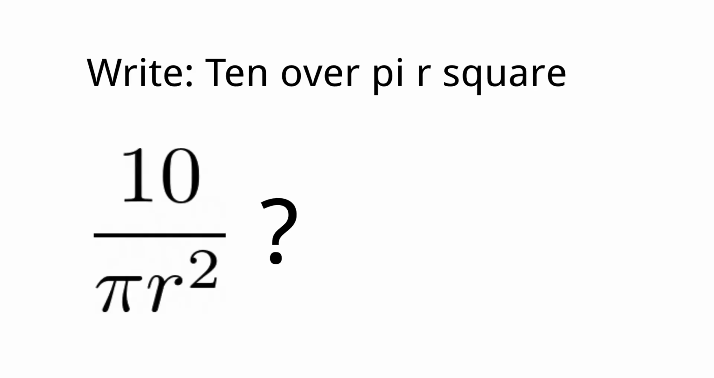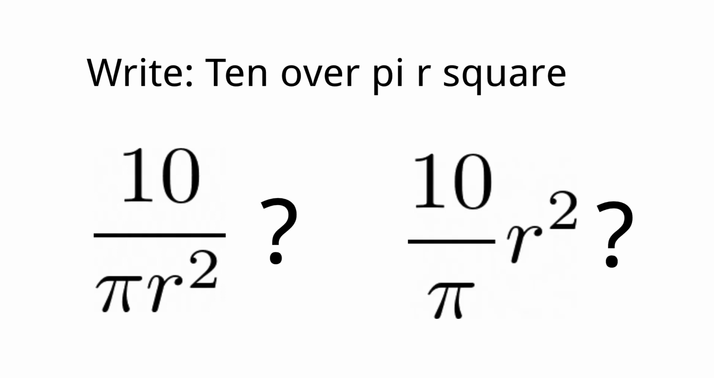So let's say that I want you to write down the following formula. What would you do? The formula is 10 over pi r squared. Think in your head, what would you write down? Or if you have pen and paper around, write that down. I would guess that you write something like this, 10 over pi r squared on the bottom. So why not this? Why not 10 over pi, then r squared to the right, right?